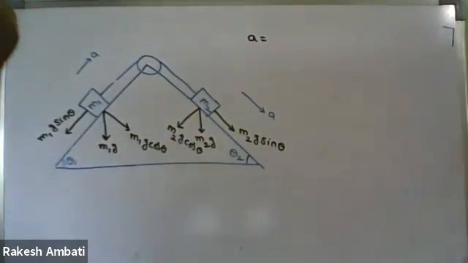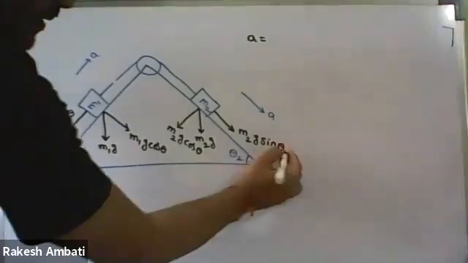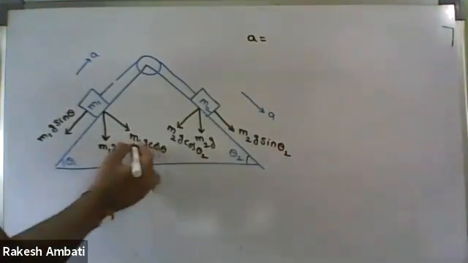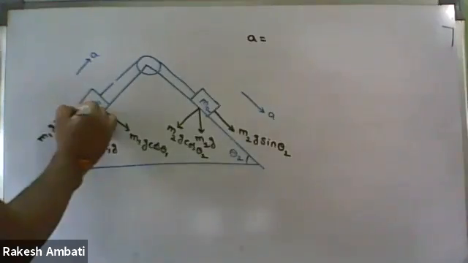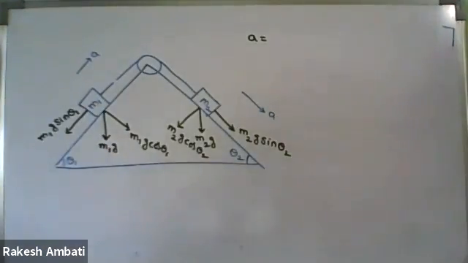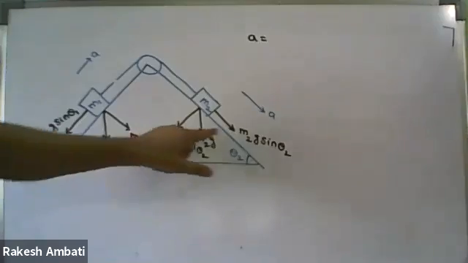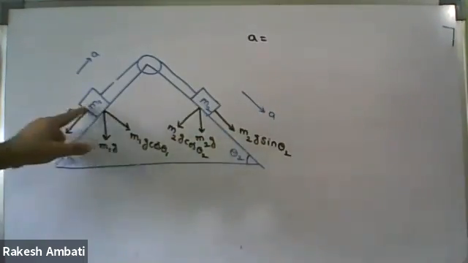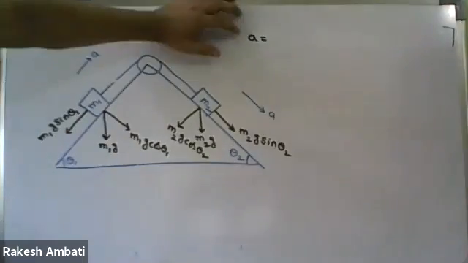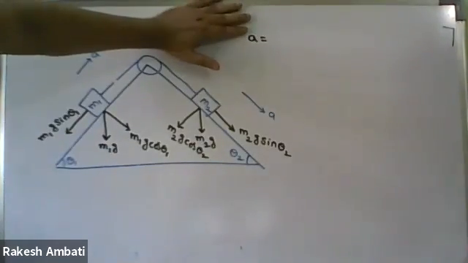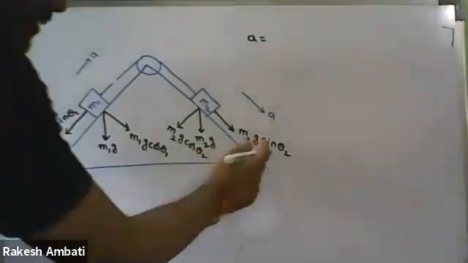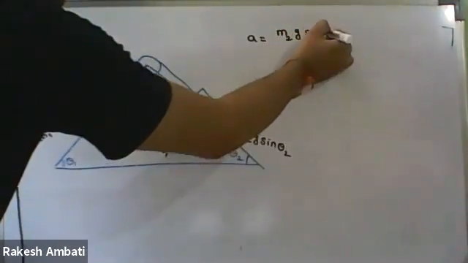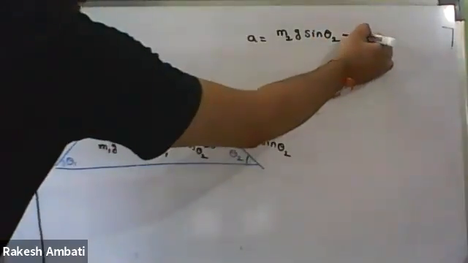This angle is theta 2, so M2g cos theta 2 and M2g sin theta 2. This angle is theta 1, so M1g cos theta 1 and M1g sin theta 1. So to find the acceleration: M2g sin theta 2 minus M1g sin theta 1, upon M1 plus M2. Perfect.